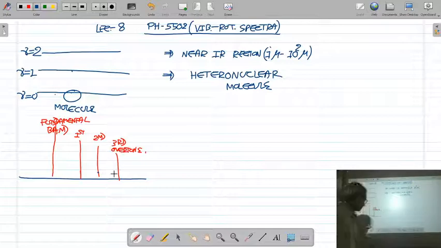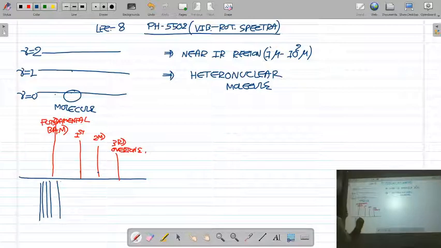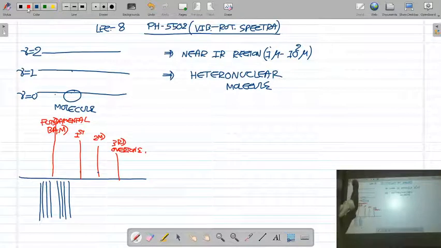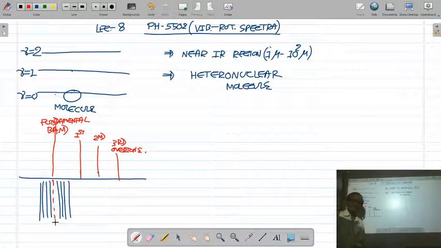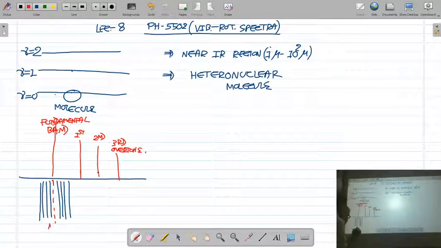Next, you have also seen that under high resolution it is observed that this fundamental band is composed of so many lines, arranged in a particular manner. At the center of this bunch of lines, one central line is missing. It is called a null line or missing line.